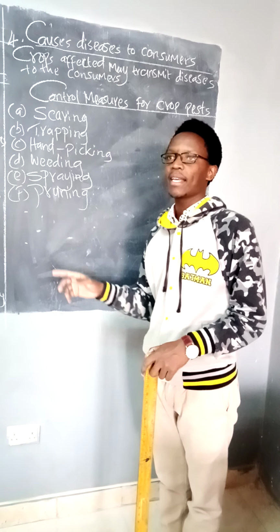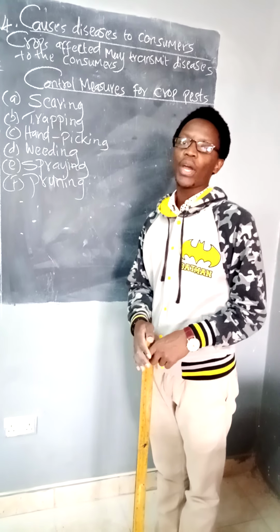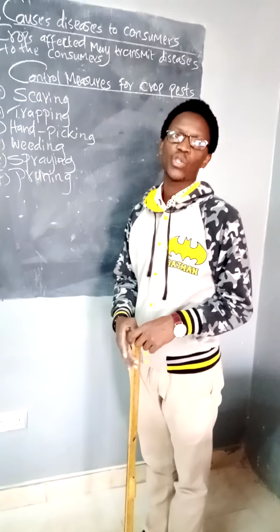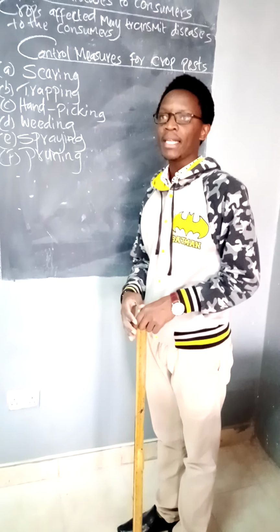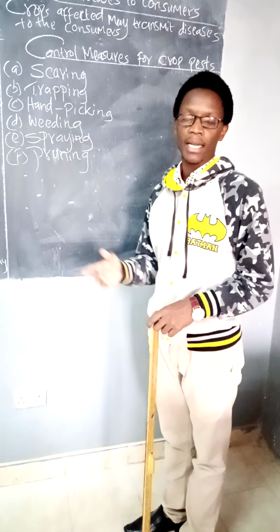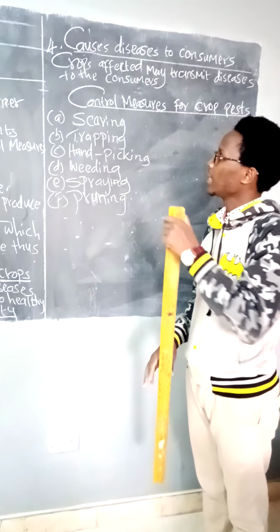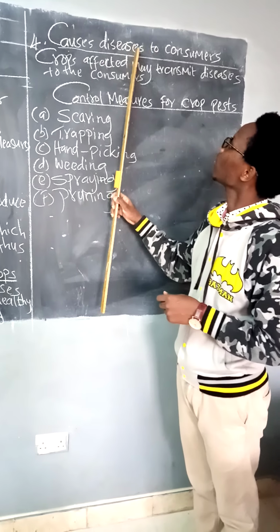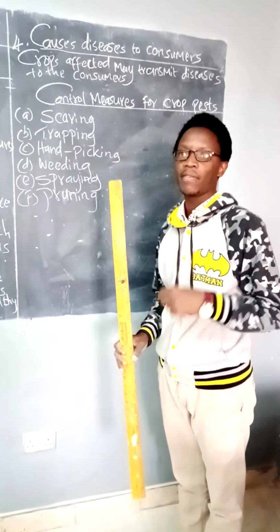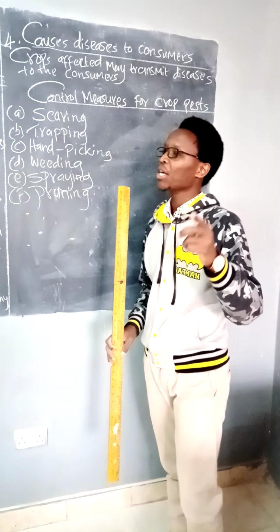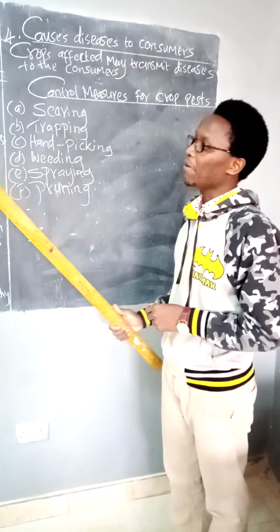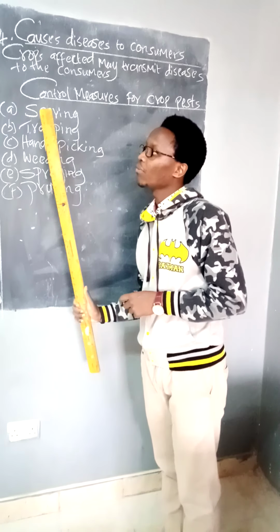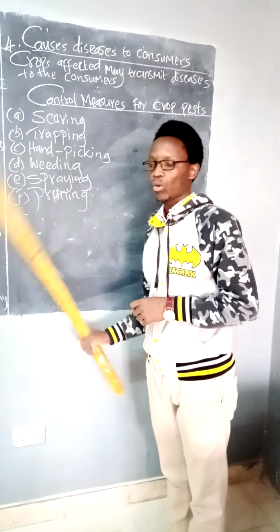It may be those pests had some diseases. So when you eat this sukuma wiki, what will happen? You may fall ill. That's what we're talking about. It may cause diseases to consumers. And you say consumers, it is me and you. Those are the effects of pests on crops.